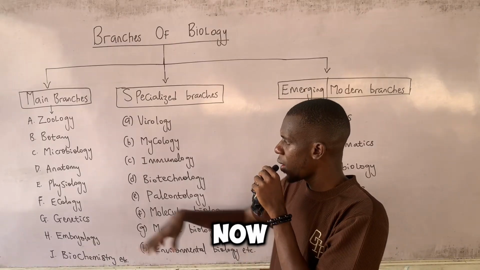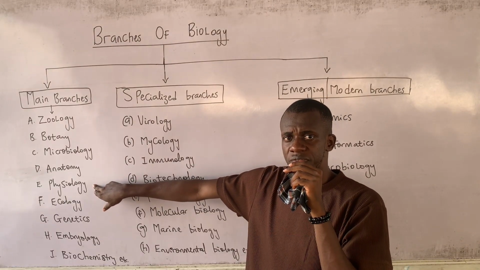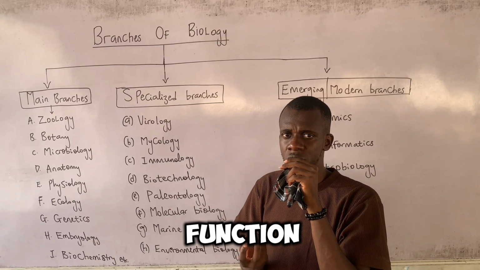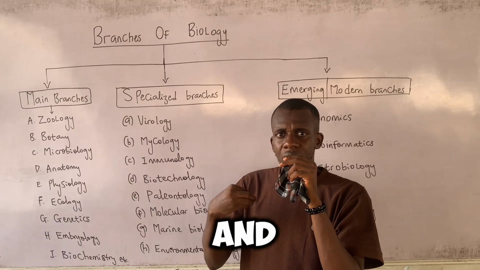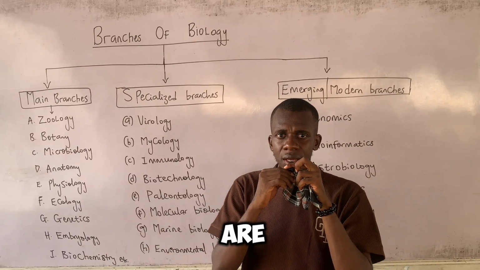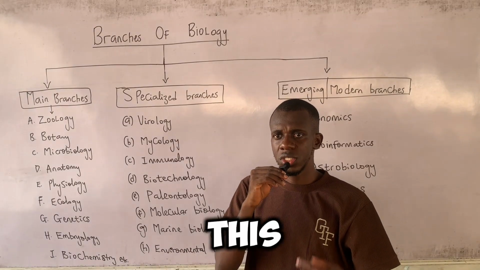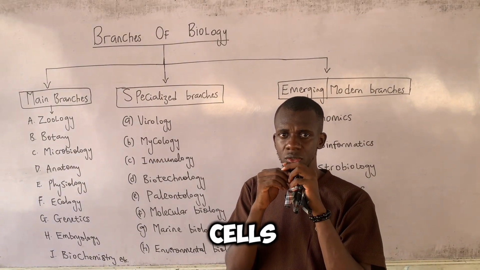Now, we have another main branch known as physiology. Physiology is simply the study of the function of cells and structures that are within the body. So this is just a branch of biology that studies the functionality of cells.